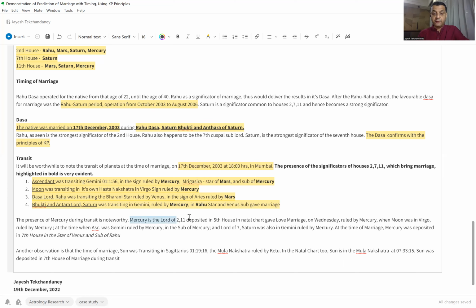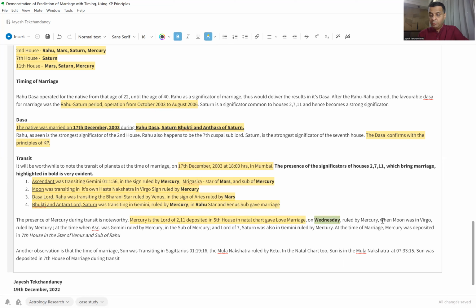Mercury happens to be the Lord of 2 and 11, deposited in the 5th house in the natal chart. Well, this was a love marriage, and Mercury in the 5th house does indicate it is a love marriage. Well, the day of the marriage was also a Wednesday. Wednesday is ruled by Mercury, so Mercury played its part even here.